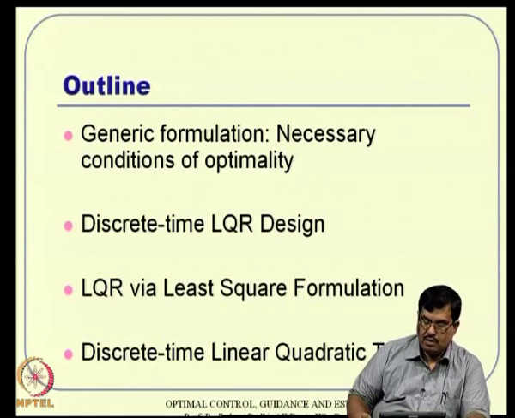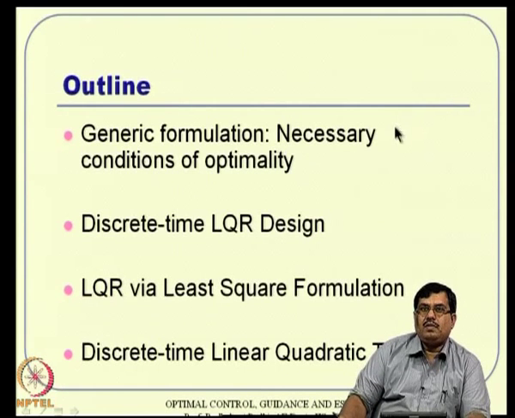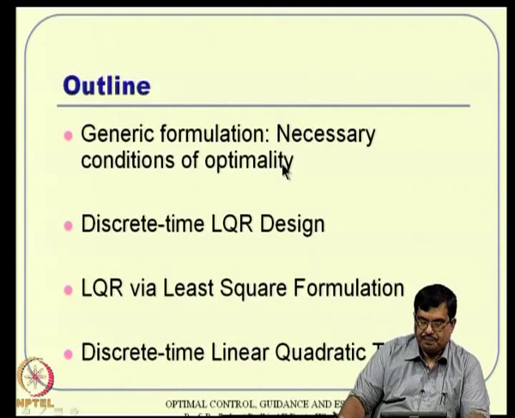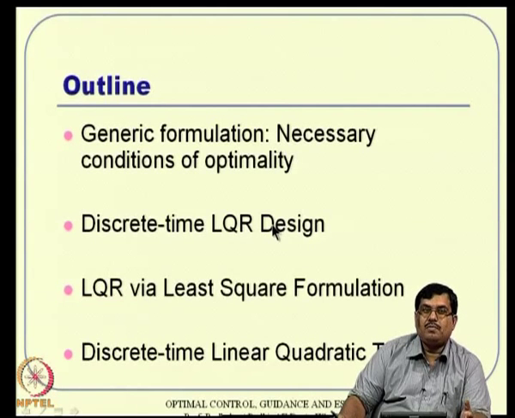So, outline happens to be something like this. First is generic formulation, and essentially it will lead us to the necessary conditions of optimality. Then one example will follow, and then we will move to some discrete time LQR design. And for your information, MATLAB also has a DLQR function. DLQR stands for discrete time LQR actually.